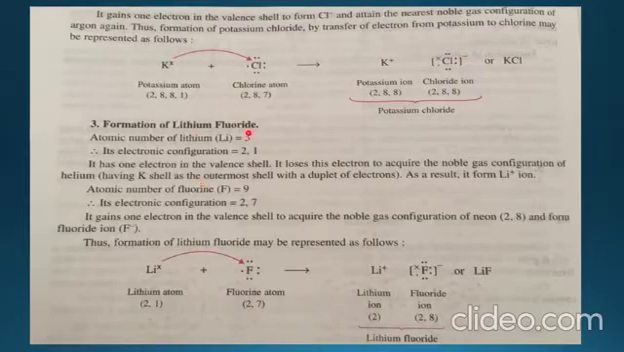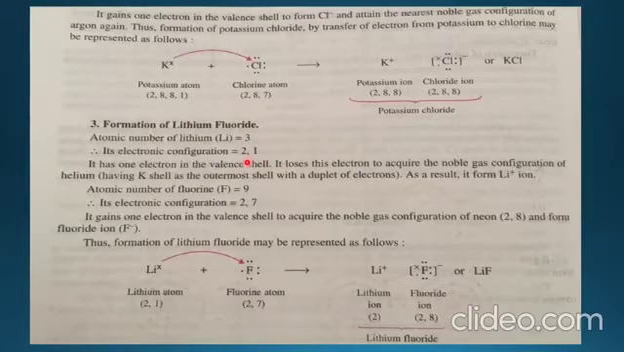Similarly, formation of lithium fluoride. As we know, lithium has atomic number 3, so its electronic configuration will be 2,1. Now it has one electron in its valence shell. It loses this electron to acquire the noble gas configuration of helium. As a result, it forms the Li+ ion. As it loses one electron, the K shell duplet will be completed, meaning 2 electrons.